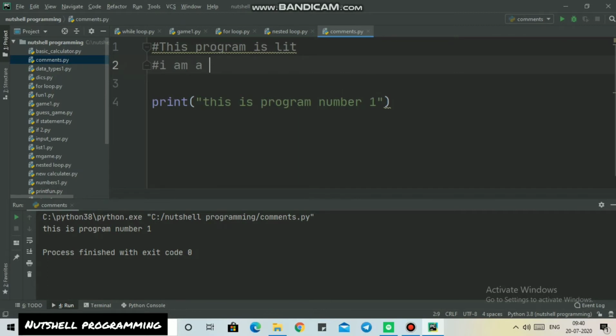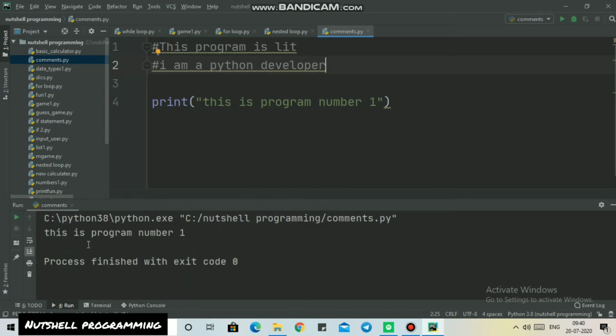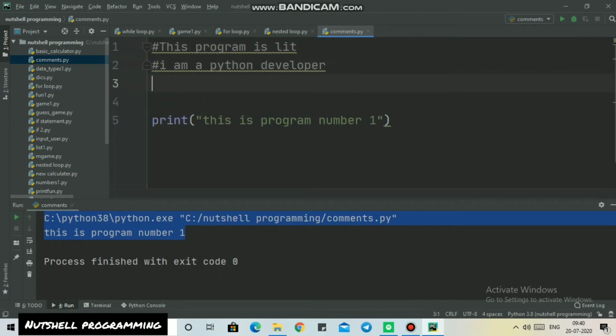I'm going to type another hashtag, "I am a Python developer." So you can see we have two lines here, and the third line is this is program number 1. You can see in the output that only one line, which is this is program number 1, which is inside the print statement, got printed because these two upper lines are inside the hashtag. These two are comments.